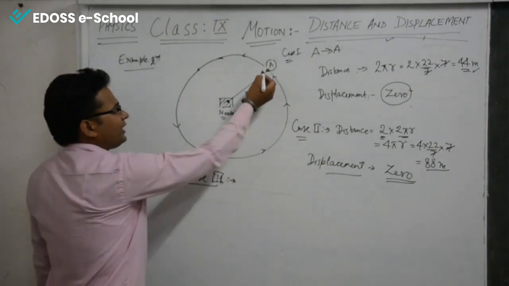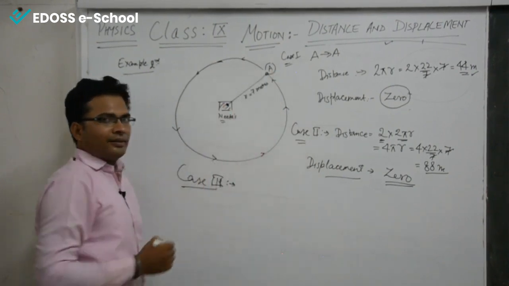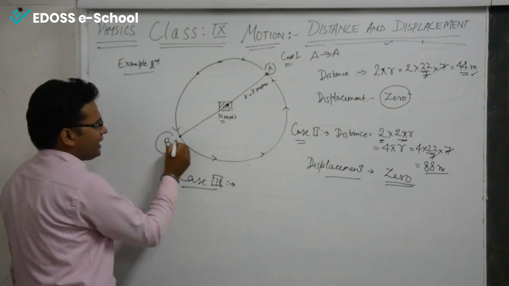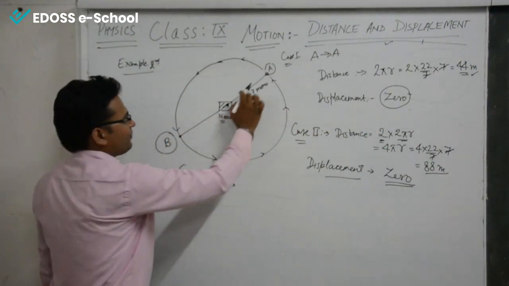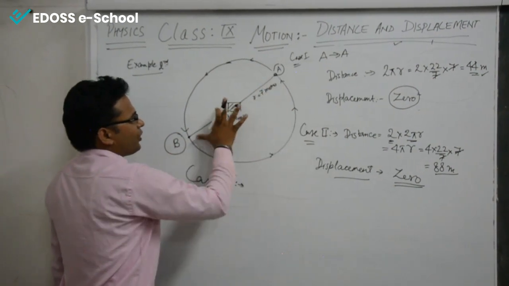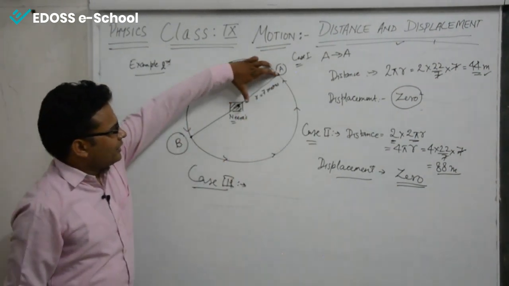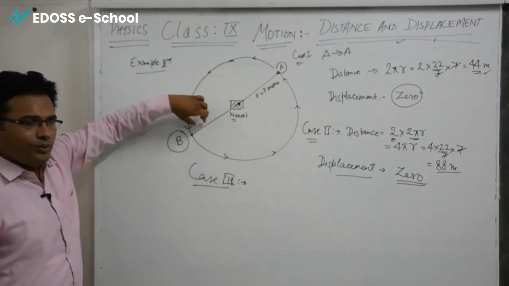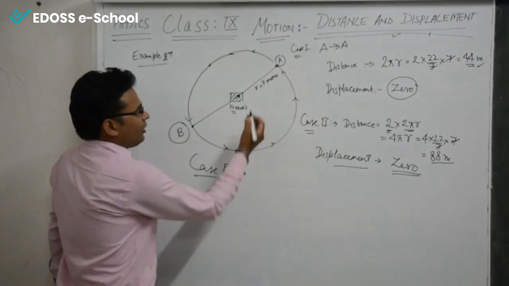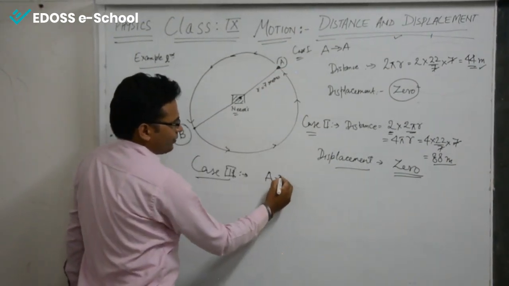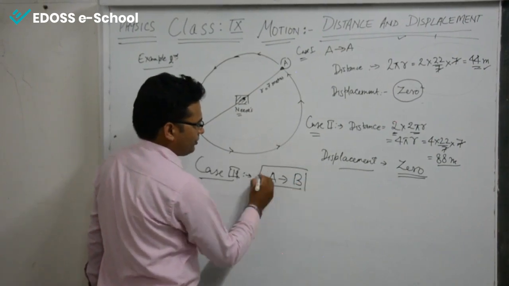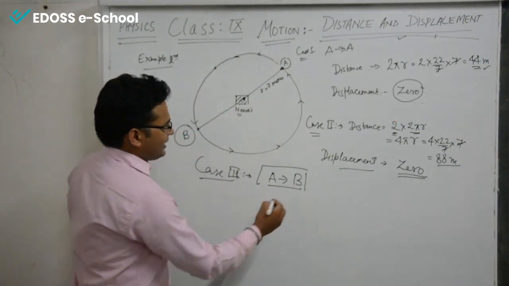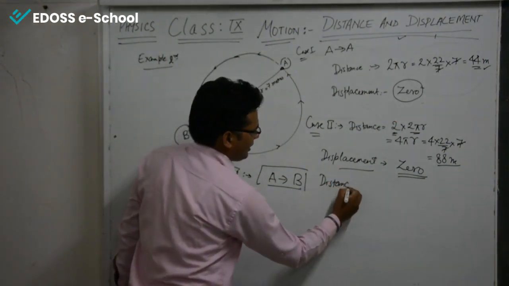Now let us say she doesn't want to go around this whole circle. She wants to go up to point B only. Now this distance, as you know, is twice the radius, meaning the total distance from A to B, or you can say the displacement, is 7 multiplied by 2, that is 14 meters. Now the case is she wants to go from A to B. What could be the distance in this case?